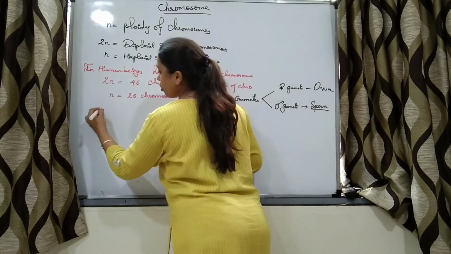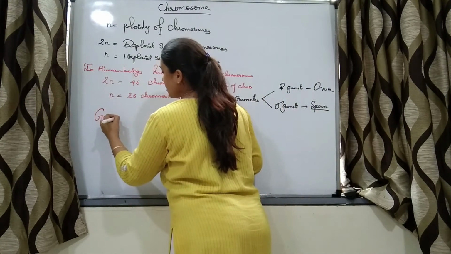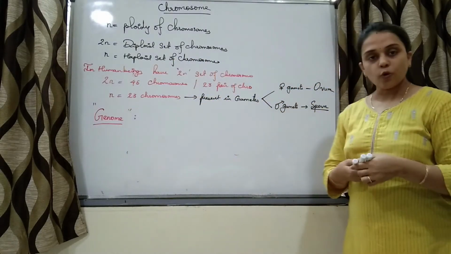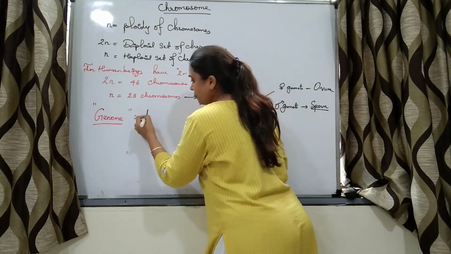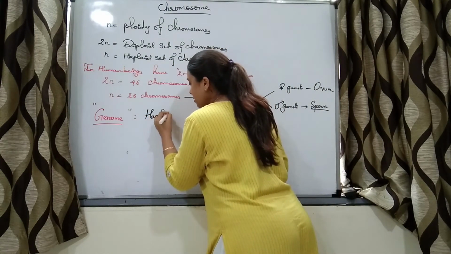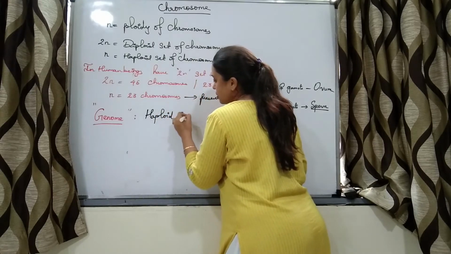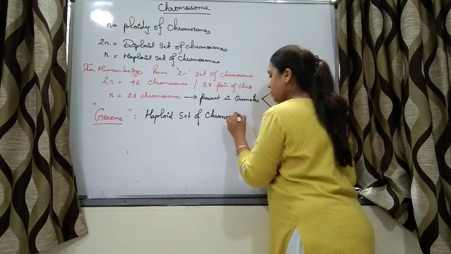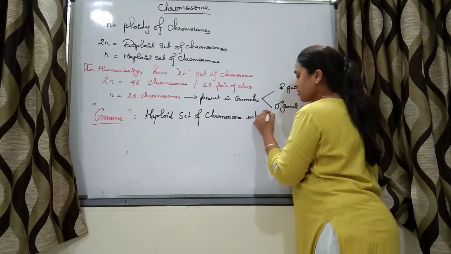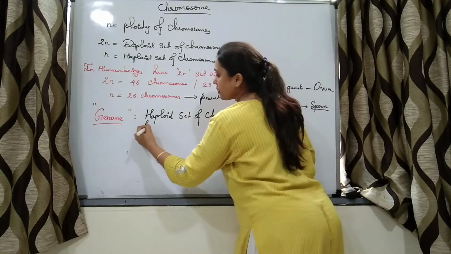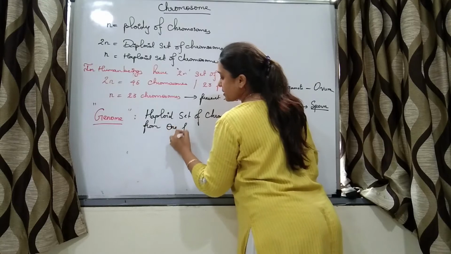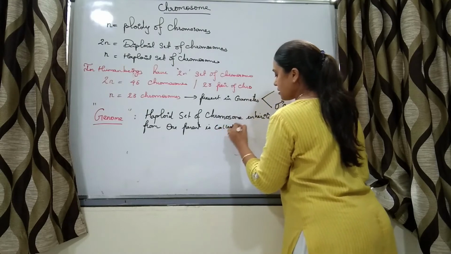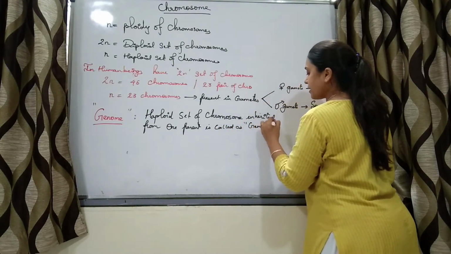Then one more terminology you have to learn, that is genome. What is the meaning of genome? The haploid set of chromosomes inherited from one parent is called genome, right?